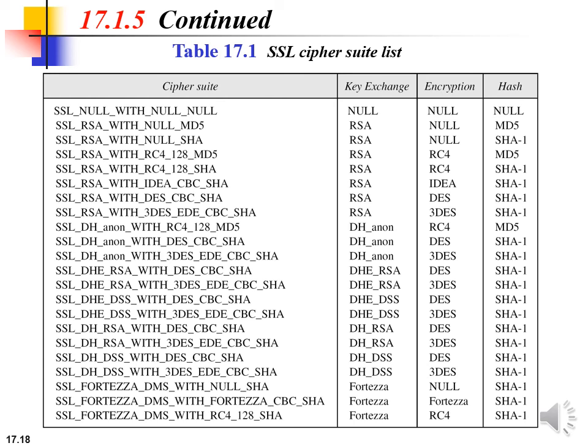So this is the list of different ciphersuites that are used in SSL with different combinations of key exchange, encryption and hash algorithms. Please go through this table once so that you can have a brief idea about different ciphersuites and how to use them.